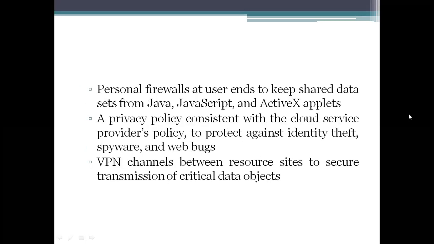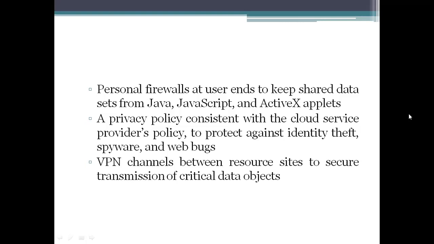Coming to the next one, that is the protection at the user end. Personal firewalls have to be kept at the user end. Why? Because you are sharing the data. Sharing the data means you are giving an invitation to others to get into your system, and then they have the data and can process it.